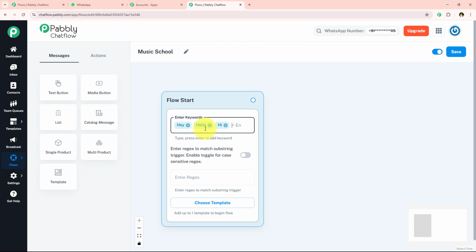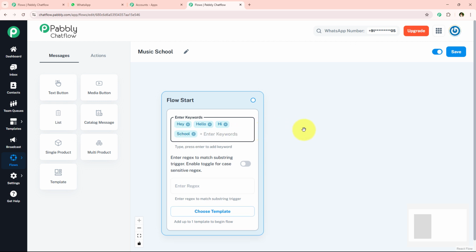Alright, so now after entering these most commonly used keywords, I'm just going to enter some keywords which are related to my music school like this. As you can see, I've successfully entered them. You can enter many more keywords related to your own choices. Now we're going to move on further.